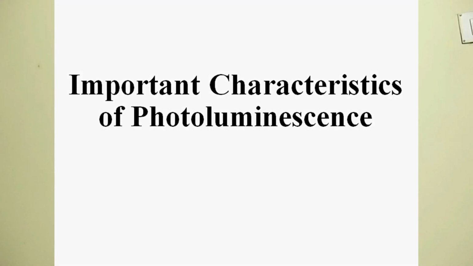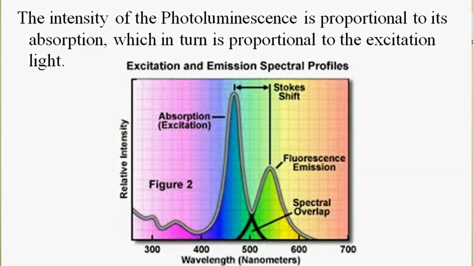Characteristics of photoluminescence: each photoluminescent substance has its own excitation and emission spectra. In this diagram, you can see an excited state with yellow color indication, and an arrow mark of ash color, where you can see the emission spectra. The next point is that the intensity of photoluminescence is directly proportional to the absorption and also proportional to the excitation light. In this diagram, you can see a top absorption line and one fluorescence emission line. The absorption line will be higher than the fluorescence emission line.